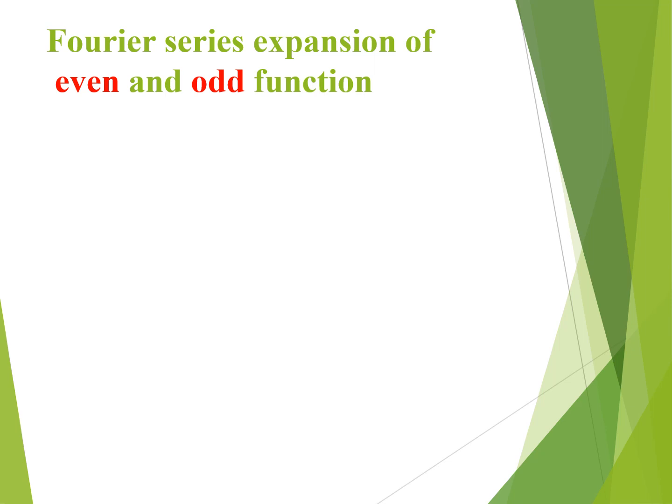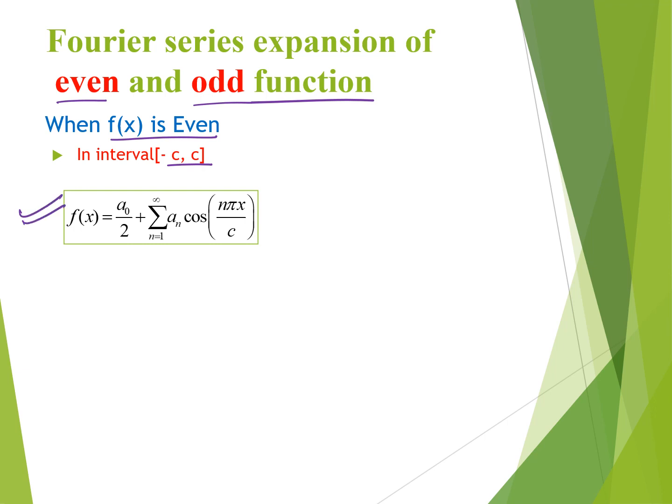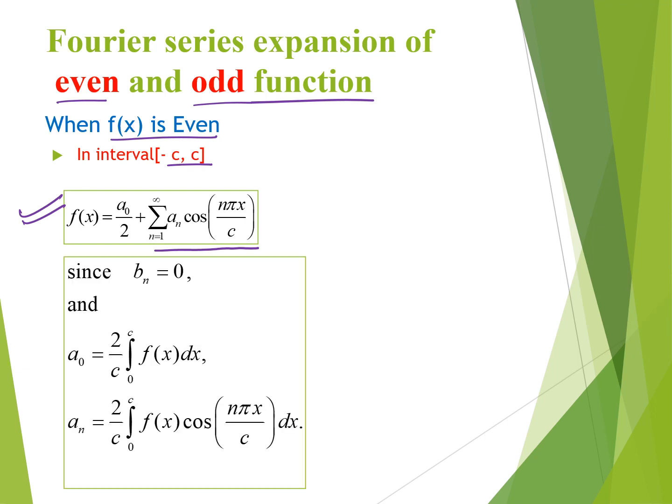So, for the Fourier series for even and odd function concept, if the function f(x) is even, in the interval minus c to plus c, the series will be f(x) is equal to a naught by 2 plus the sum of an cos n pi x by c, but the value of a naught is 2 upon c integration 0 to c f(x) dx, and for an the value is 2 upon c integration 0 to c f(x) cos n pi x by c dx, and because the function is even, the bn will be 0.